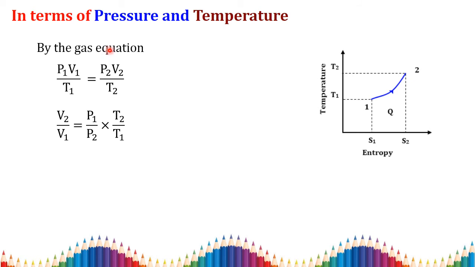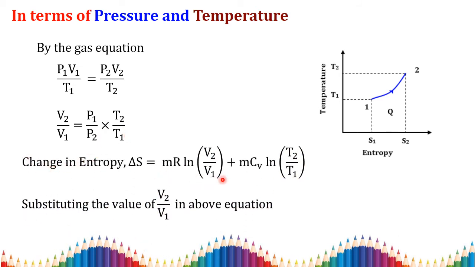So PV by T equals a constant for this process, since m and R are constant. The initial state I number as 1 and the final state as 2, so I can equate the two constants. Thereby we get P1 V1 by T1 equal to P2 V2 by T2. Since I need entropy in terms of pressure and temperature, I keep pressure and temperature on one side and volume on the other side. So V2 by V1 is equal to P1 by P2 into T2 by T1.